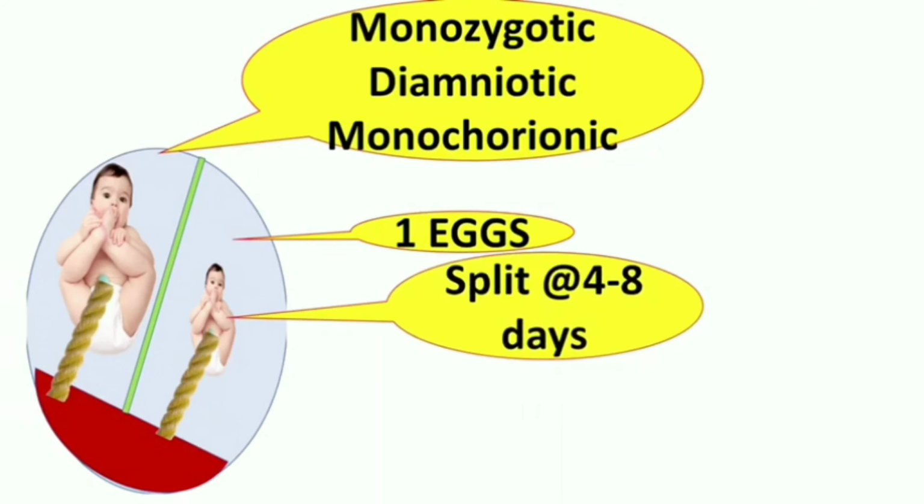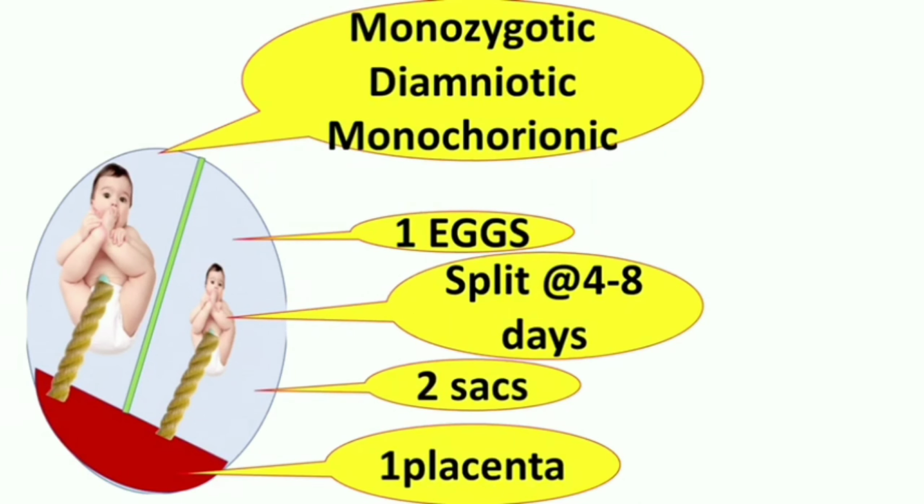So you can understand the pathophysiology: we have a single zygote and there is cleavage, that is splitting occurs. Now splitting here occurs in 4 to 8 days. As we know that amnion formation usually occurs on day 8, splitting occurs earlier than this. So we have two different sacs and a single placenta.